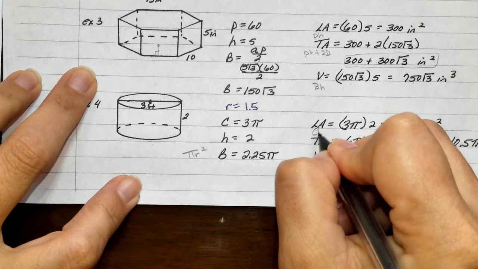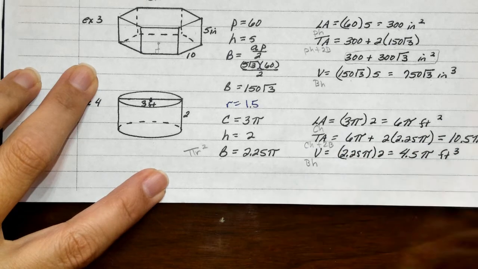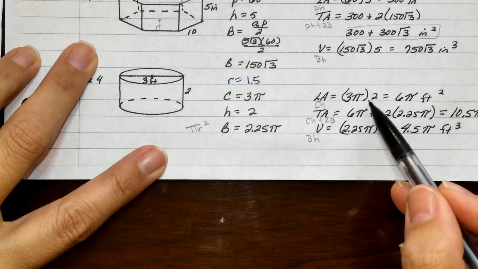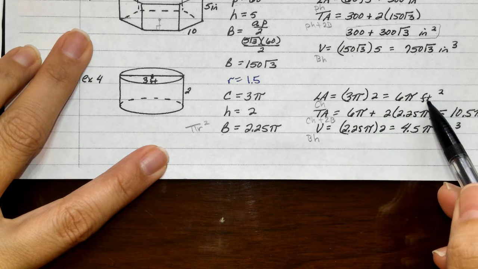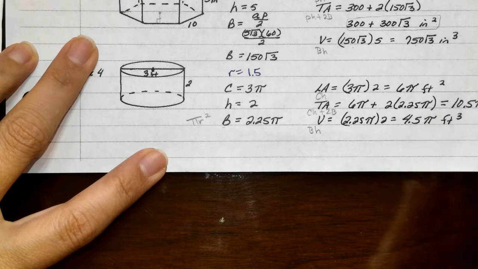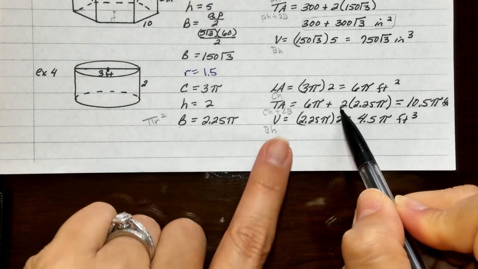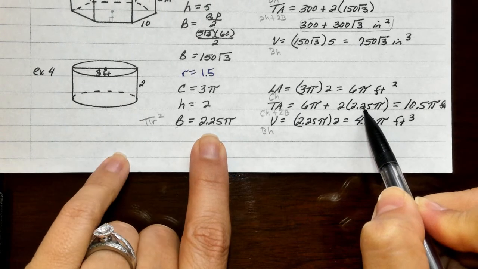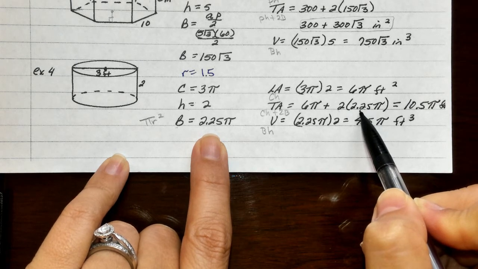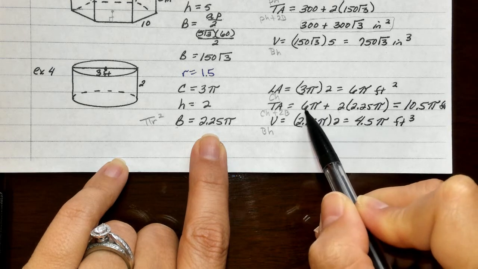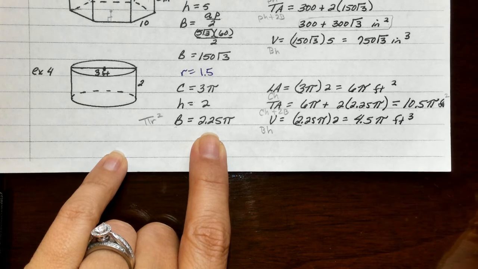All right, so circumference times height plus 2 big B, and then we have big B times h. So 3 pi times your height of 2. 3 times 2 gives us 6 pi feet squared. Don't forget your units of measure. All right, then we're going to use that 6 pi, and we're going to add it to 2 times your big B, 2.25. So guys, 2 times 2.25 is 4.5, and then plus 6 is 10.5 pi feet squared.